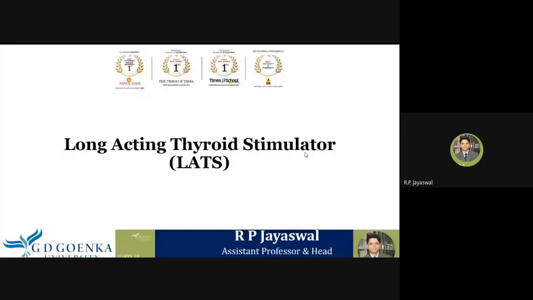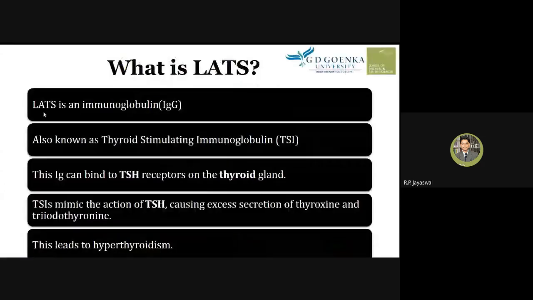This long-acting thyroid stimulator, what is this? Let's know. So long-acting thyroid stimulator is an immunoglobulin. What is immunoglobulin? It's antibodies, in the form of IgG. We have IgG, IgM, IgE, IgD, and IgA. These are immunoglobulins which are synthesized in our body by our immune cells, right? So LATS is a type of immunoglobulin, and basically it is an IgG type of immunoglobulin. Any doubt?